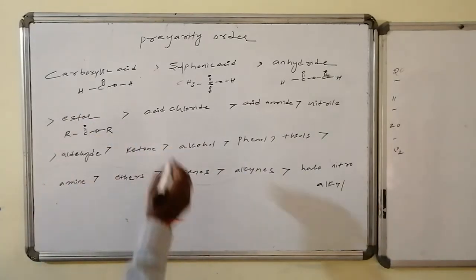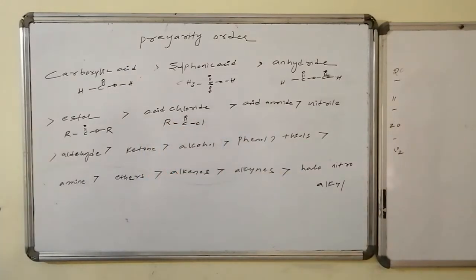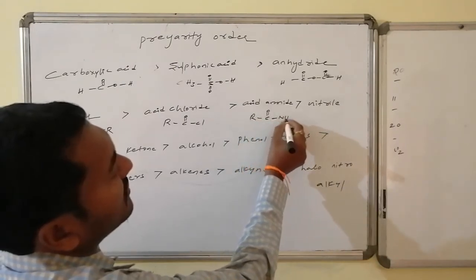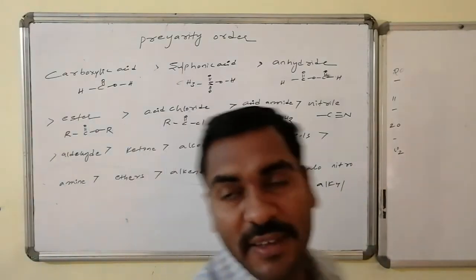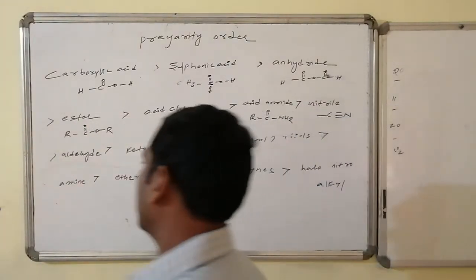whereas acid chlorides are RCOCl, acid amides are RCONH2, whereas nitriles are systems containing the C triple bond N functional group, and aldehydes, as you know, have the C double bond OH functional group.